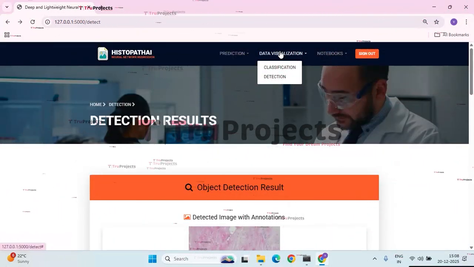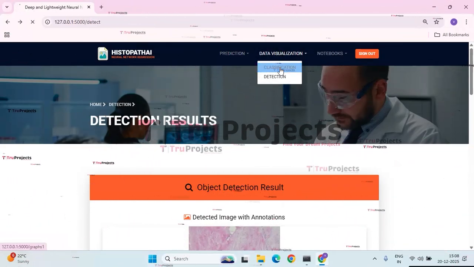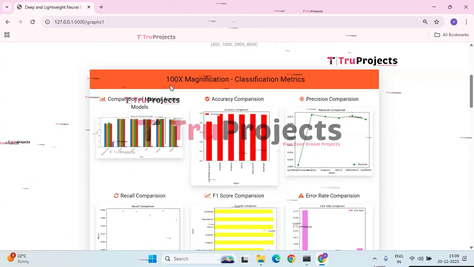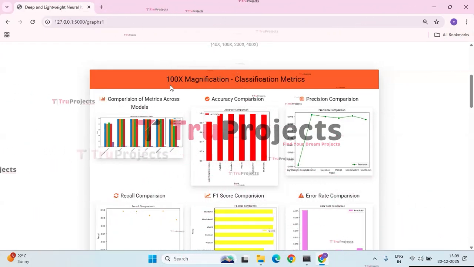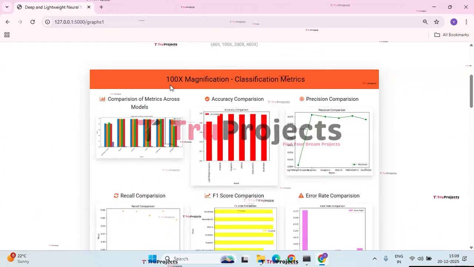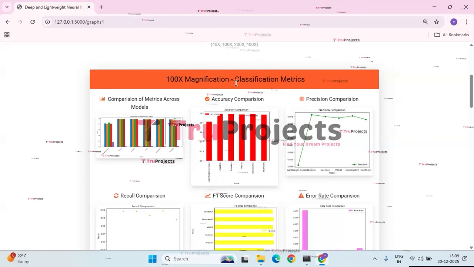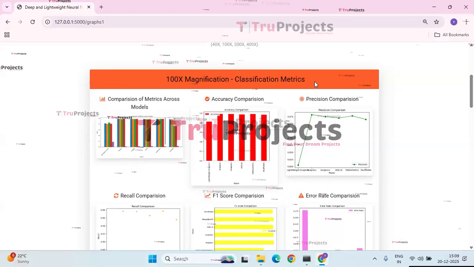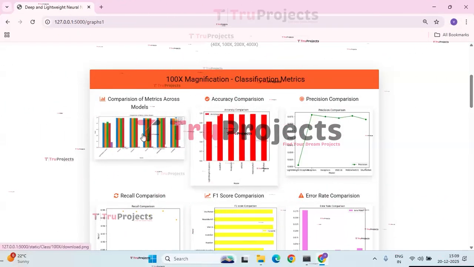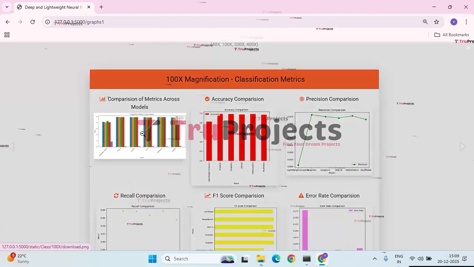As we have seen classification and detection, first check the graphs for classification. As we have collected the data for 4 magnification levels like 40x, 100x, 200x, and 400x, let us check one by one magnification classes metrics. First, we have 100x magnification classification metrics graph. In this, the first graph is comparison of metrics across models.